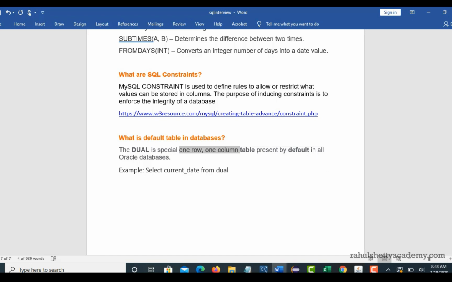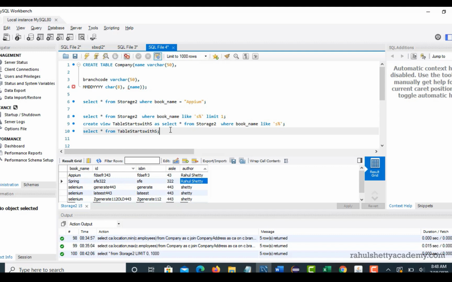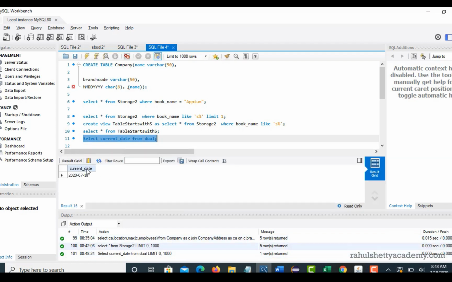So basically that's a default database table. All SQL functions are supported. When you say select current date from dual, this will give you the date from your database. Okay, so this dual is nothing but one row, one column. Based upon what function you give, the function output will be generated in this simple single row, single column. For that, we use dual, which is a default table, right?